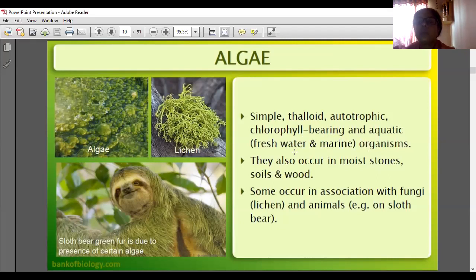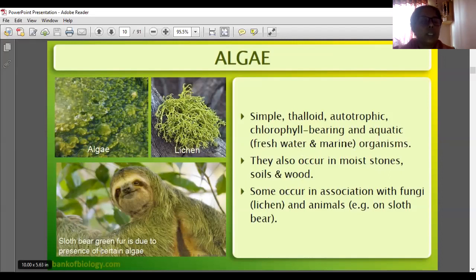They also occur in moist stones, soils and wood. Some occur in association with fungi and animals. See, this is the structure of algae shown here. An association of fungus and algae is lichen.